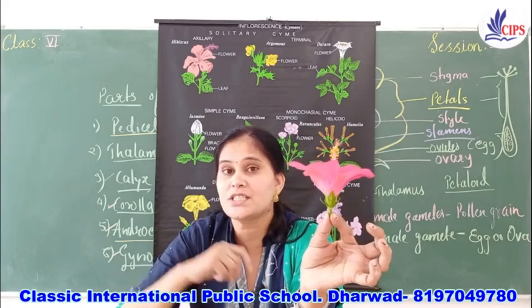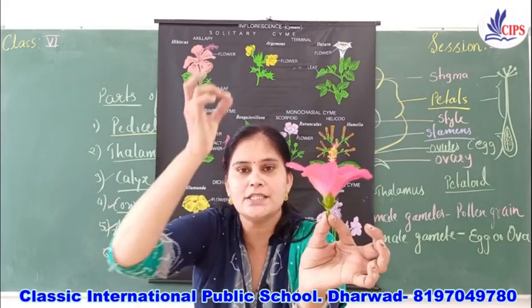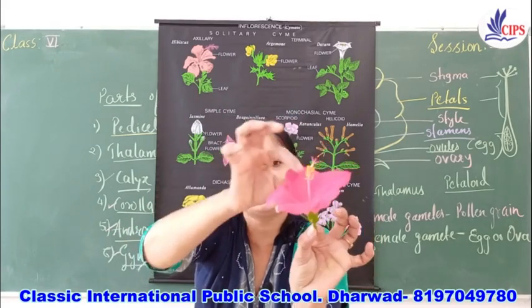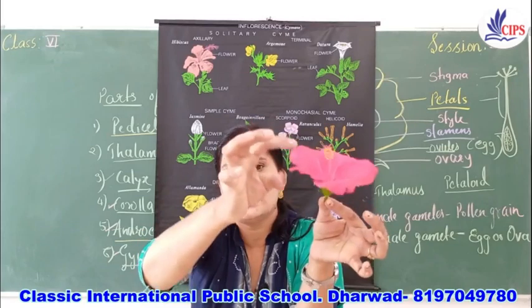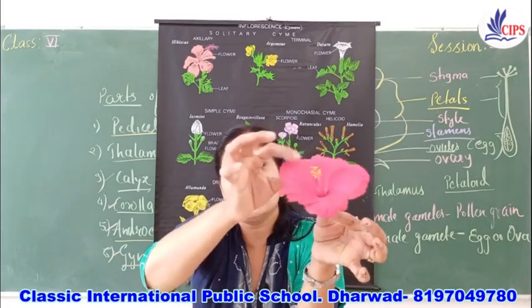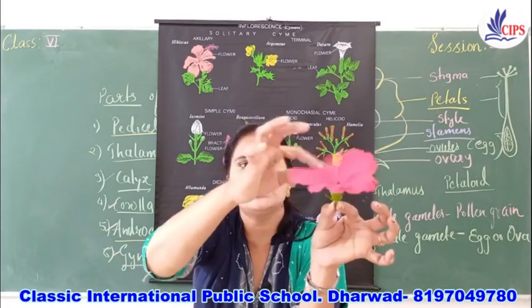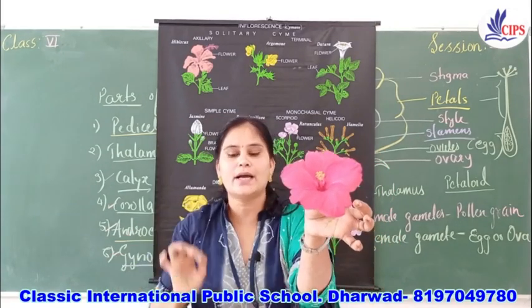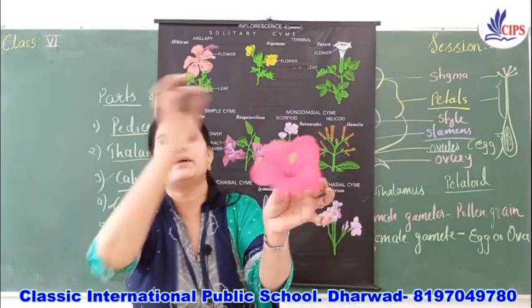Now next, which is the second whorl? It is the petals. See, these are the petals, which are brightly colored. So all these are what? Petals. And what do you call these petals collectively?